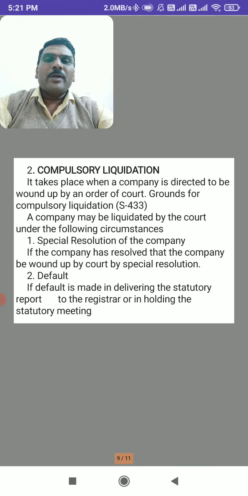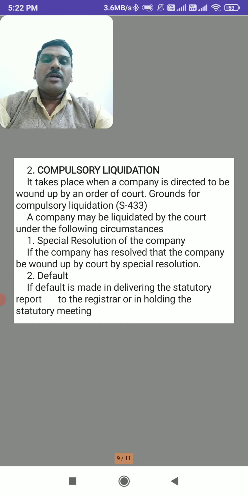So the second type of liquidation is compulsory liquidation. It takes place when a company is directed by the court. As per the order of the court, the company must be liquidated. So a company may be liquidated by the court under the following situations. When the company has to be closed as per the court order is studied as under.